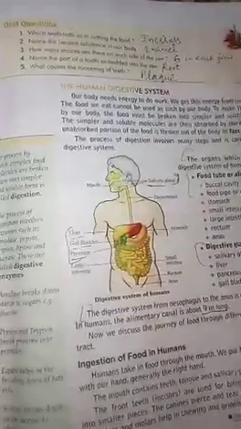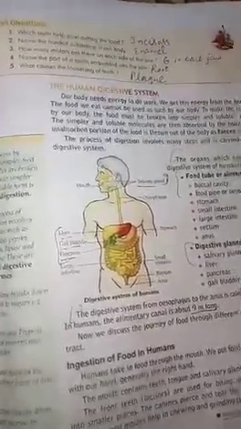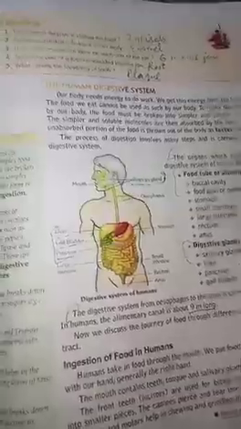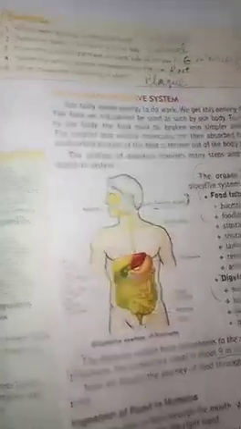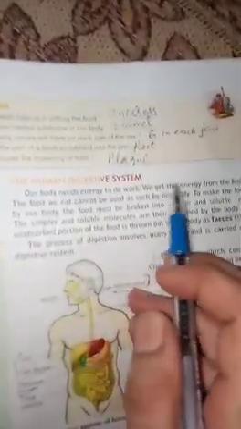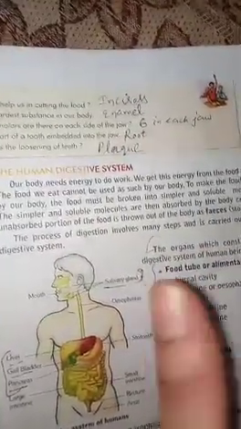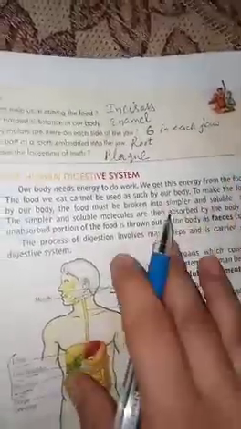We were doing chapter number 2, nutrition in animals and human beings. Our next topic is the human digestive system. We know that to do every work we need food, we need energy. And from where are we getting that energy? We are getting that energy from the food. Here it is written, our body needs energy to do work, and we are getting that energy from the food.